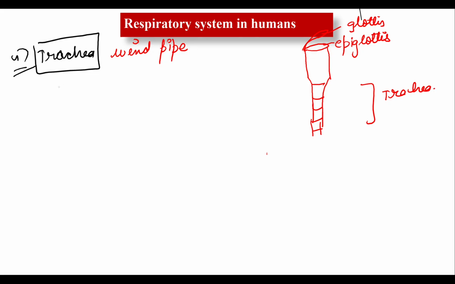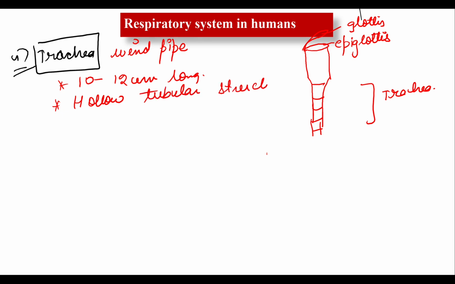So the trachea is approximately 10 to 12 centimeters long. And how does it look? It is a hollow tubular structure, a tube-like structure, that enters into the thoracic cavity. Do you know what I mean by the thoracic cavity?